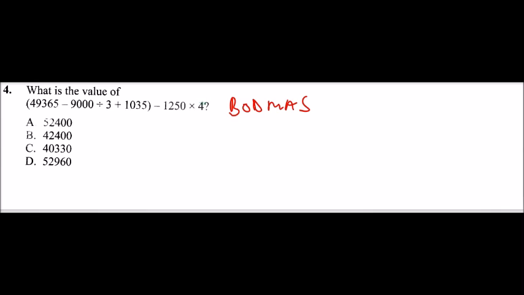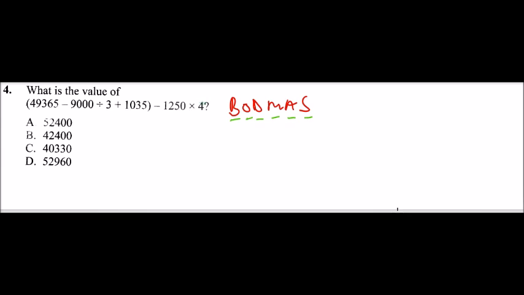BODMAS means bracket: you start with the values that are inside the bracket, if there are any in your expression. Then of, if there is of, then we have division, multiplication, addition, and subtraction. So that is what BODMAS means. You can see in our expression we have the bracket. Inside the bracket we still apply the BODMAS rule. If you don't apply the BODMAS rule, you will not get the correct value.